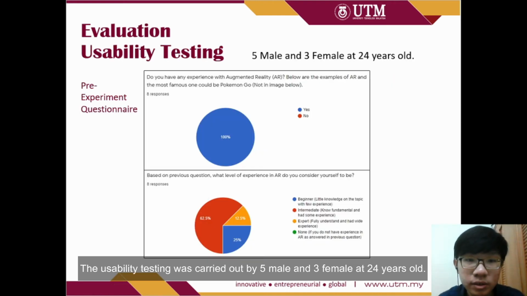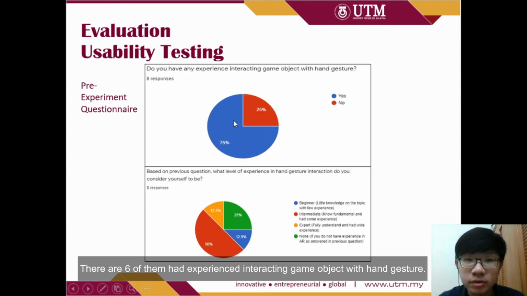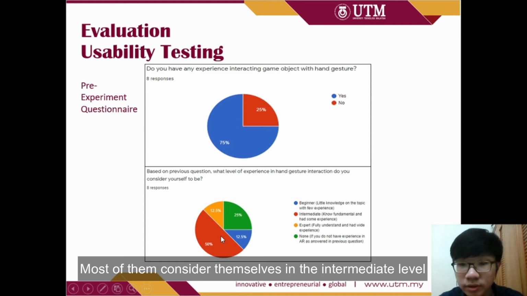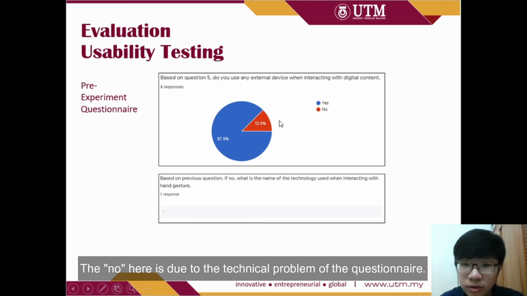The usability testing was carried out by 5 male and 3 female respondents at 24 years old. All of the respondents have experience with AR, and most of them consider themselves intermediate level. Six of them have experience interacting with game objects with hand gestures, and most of them consider themselves intermediate level. Based on the result, every respondent used an external device when interacting with digital content, and the no here is due to a technical problem of the questionnaire.